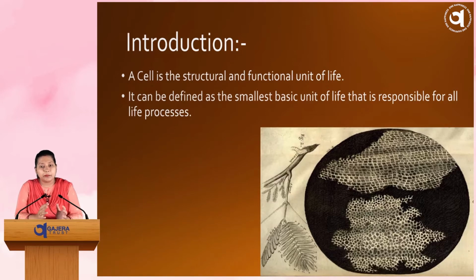They group together to make tissues, and these tissues make the tissue system, and this tissue system makes the organ, and ultimately the organ system makes the whole organism. So we can define the cell as the smallest basic unit of life that is responsible for all life processes in a living organism.